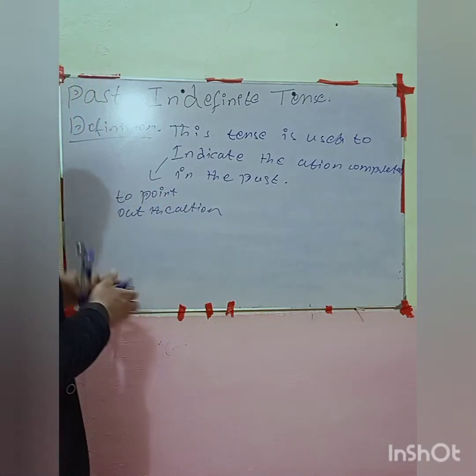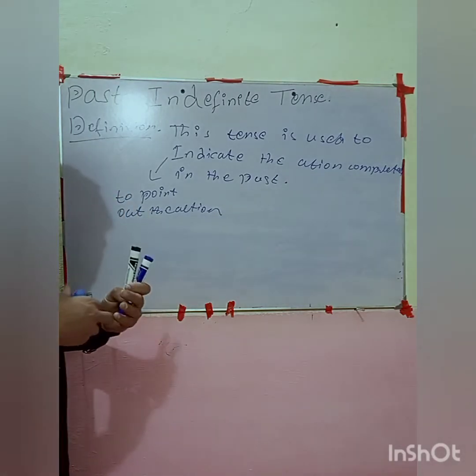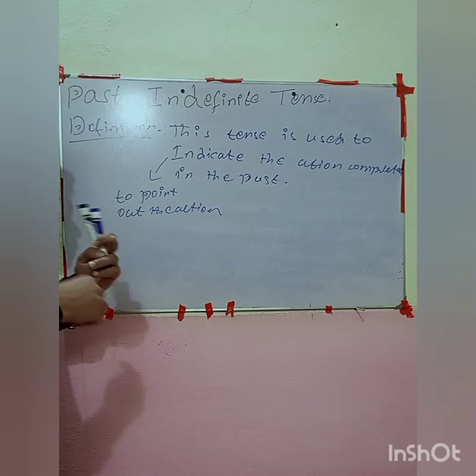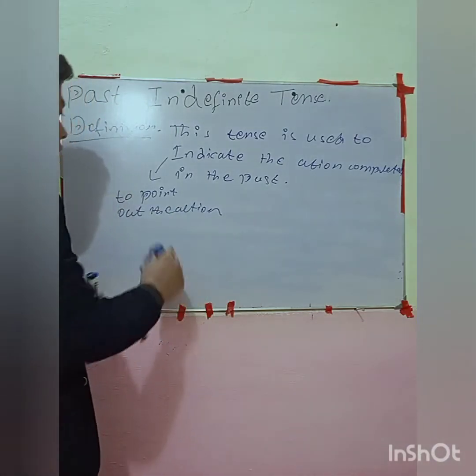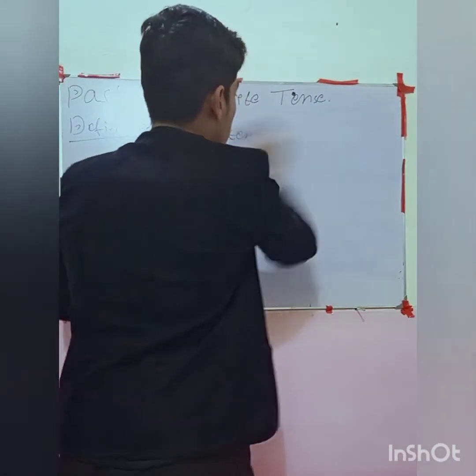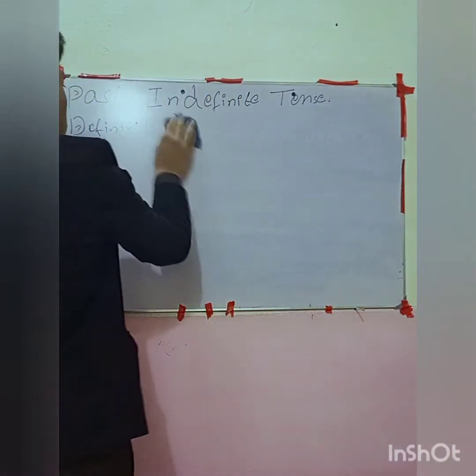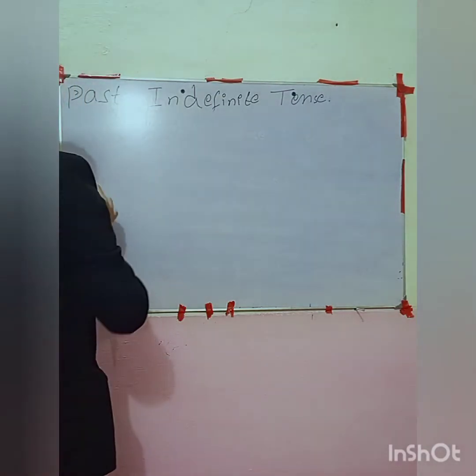And now we're going to write the rules of it, the positive rules: how to make a positive sentence and how to make the interrogative sentence, what we need to use in a sentence and what we don't use in a sentence. So let me remove that and let me write here the rules of it. Because rules are important. Each and every tense is dependent on the rules. Ready? If you learn the rules, then each and everything will be possible.